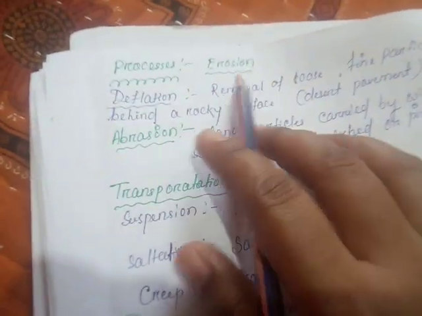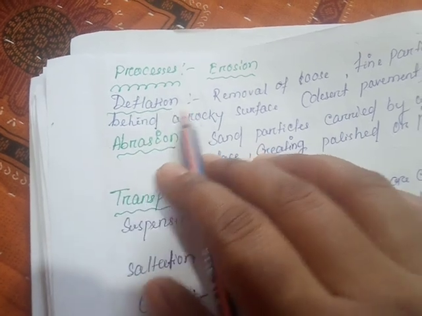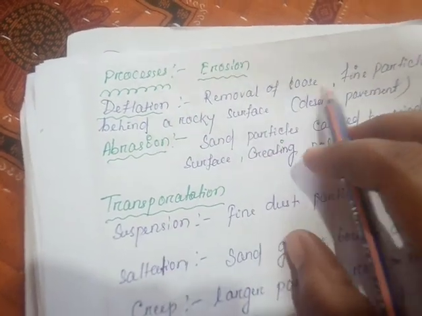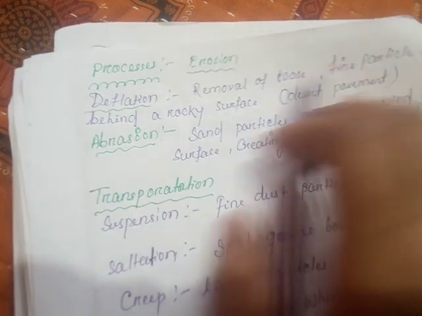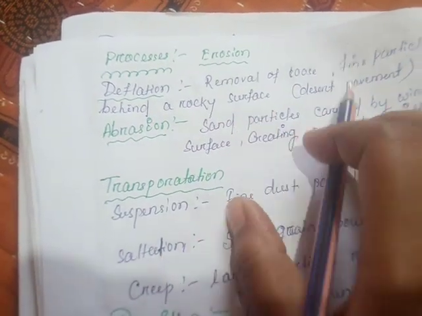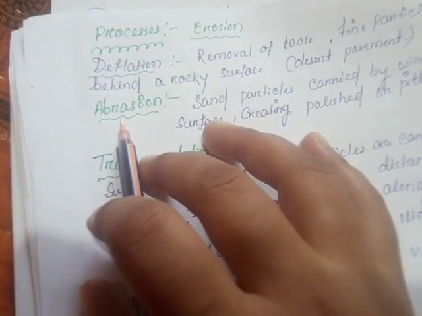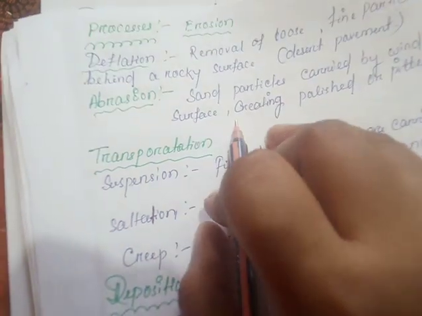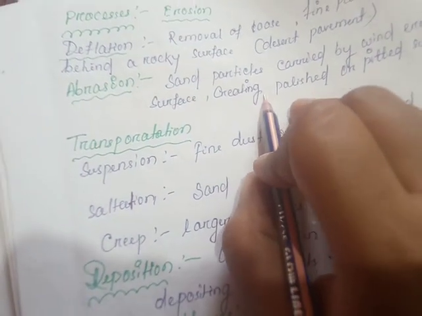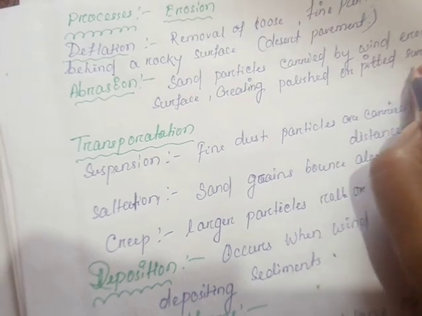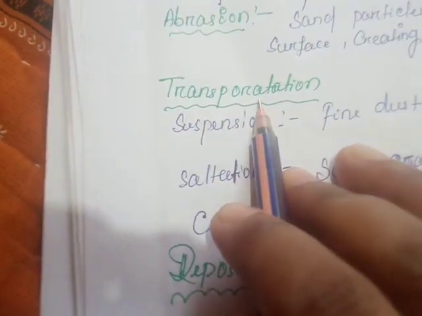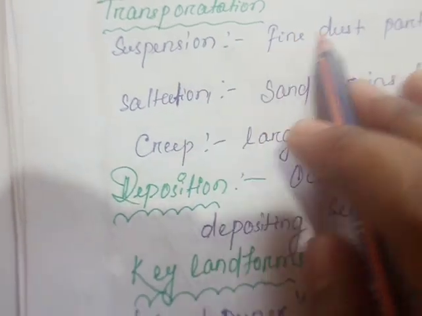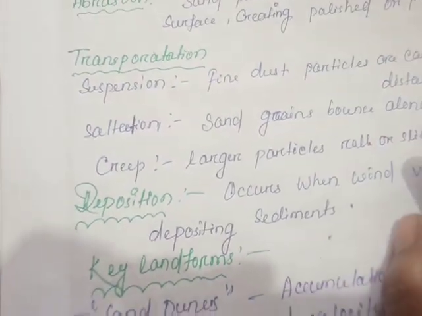Next, wind erosion. Deflation: removal of loose, fine particles, leaving behind a rocky surface, the desert pavement. Abrasion: particles carried by the wind hit rock surfaces, creating polished or pitted surfaces. Transportation: in suspension, fine dust particles are carried long distances.